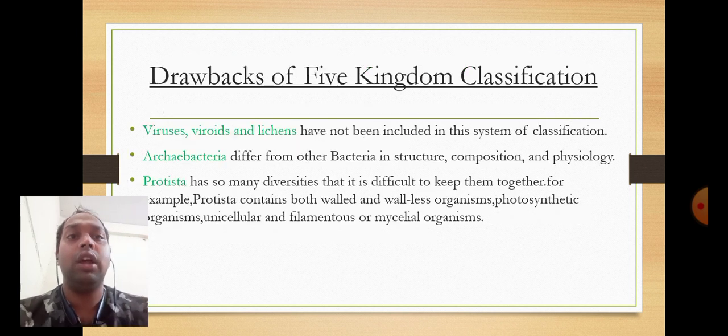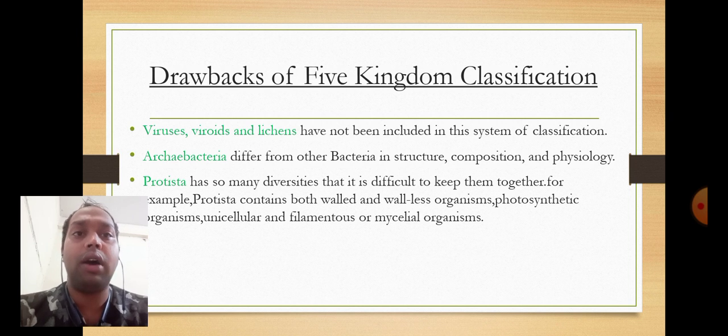Now next are the drawbacks of the five kingdom classification. There are some demerits. First, viruses, viroids and lichens have no place in this classification. Next is the Archaebacteria. Archaebacteria differ from other bacteria like Eubacteria, but they are collectively kept in the Monera. That is a drawback of the five kingdom classification.